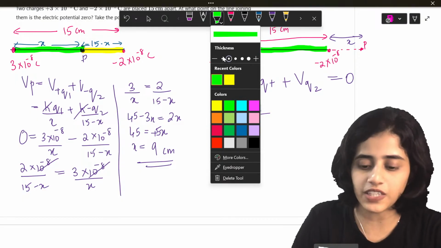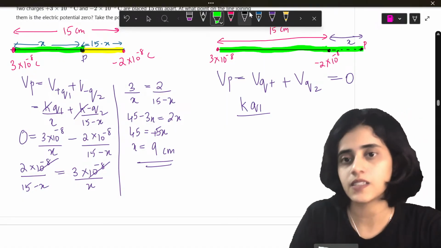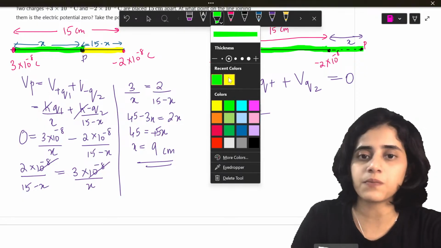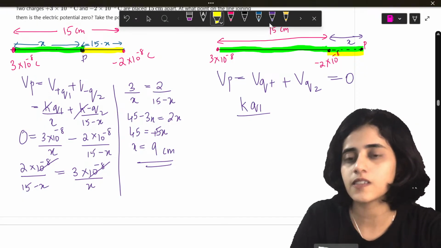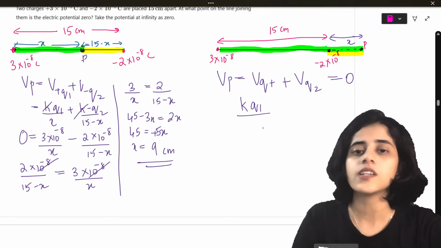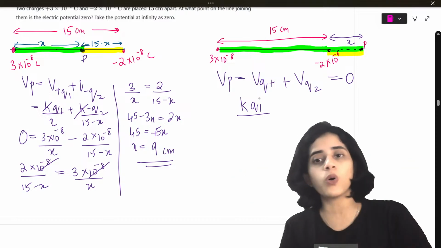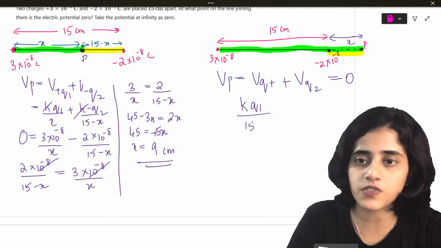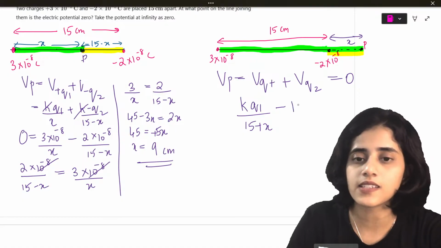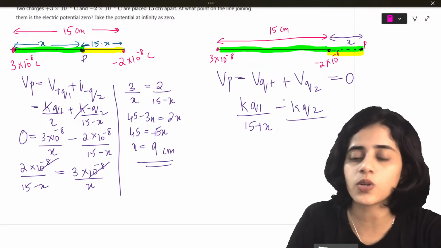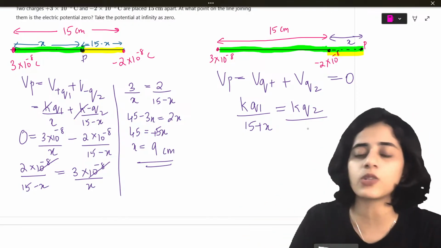So it will be 15 plus X. Okay. Let me write that down. So 3 into 10 raised to minus 8 is at a distance along the whole green line. So this is 15 plus X till point P, right? Minus KQ2, the whole divided. Okay, here I'll put equal to, because anyways I'm going to take it to the other side.